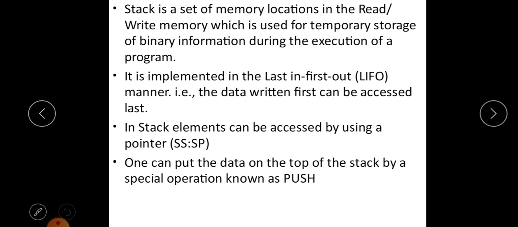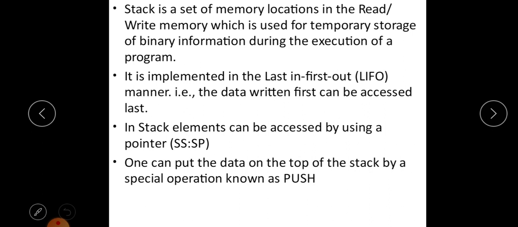For example, during an interrupt, the microprocessor uses the stack to save the contents of the registers, address of the next memory locations, etc. So both the processor and the programmer can use the stack.